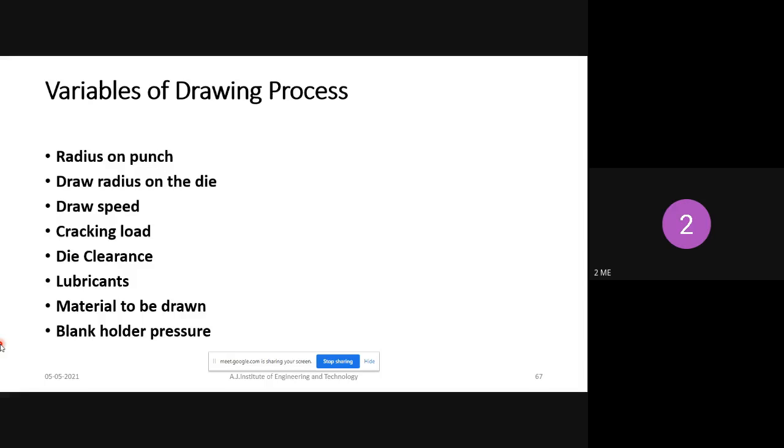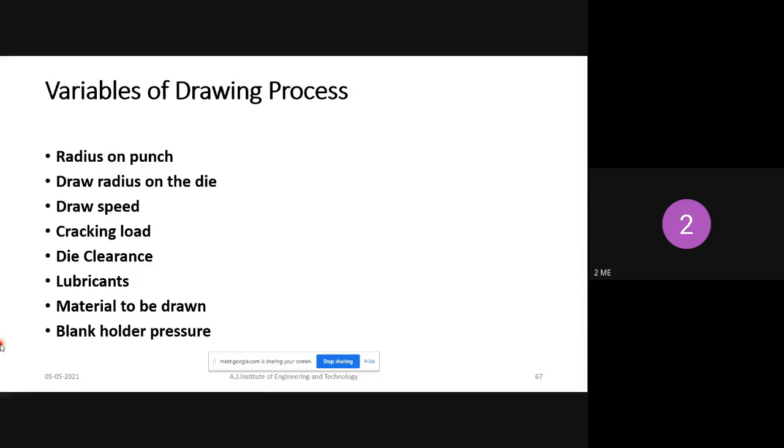So how to avoid cracking load? We can avoid cracking load with the help of proper heating. If you supply proper heating to the metal, you can avoid that cracking load. Okay, so next one is die clearance. Die clearance is based on the thickness requirement. A higher thickness requirement means you can give more clearance between the dies. If less thickness of metal is required at the end, then less clearance is enough.